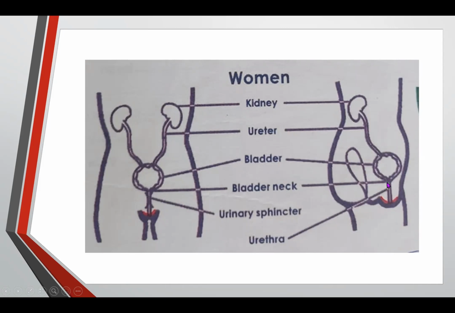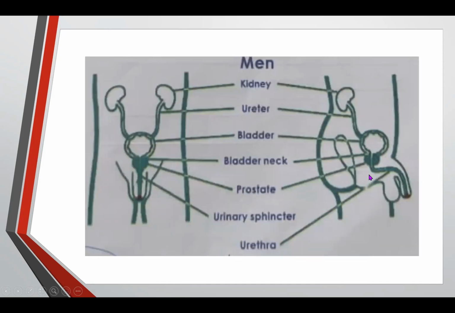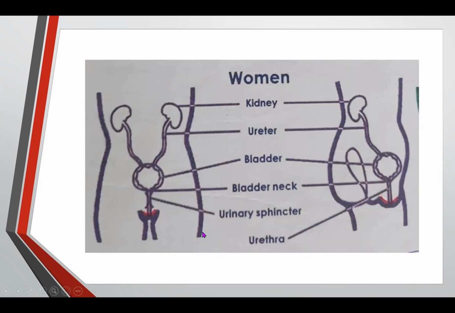It's shorter than in males. The urethra for men is longer. So that is the excretory or urinary system of both female and male.